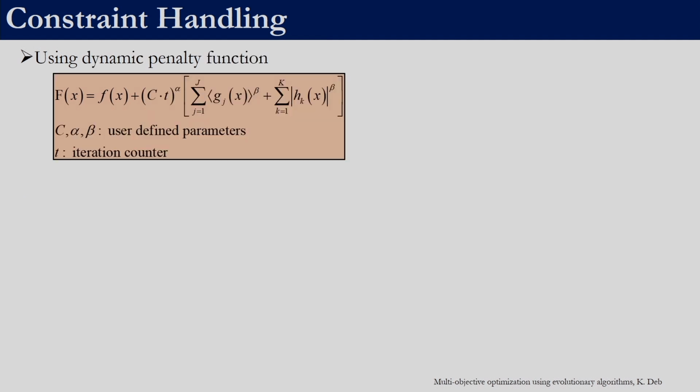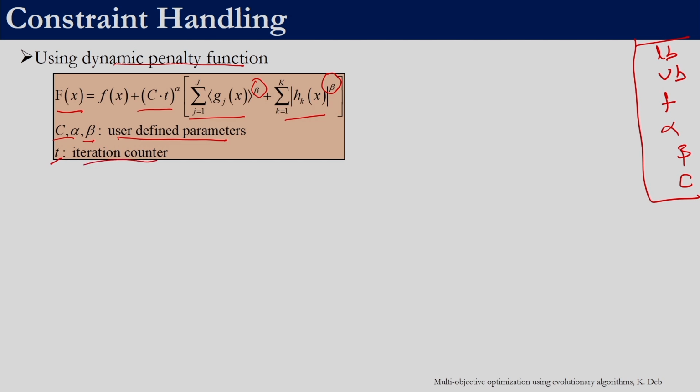There are a couple of other procedures. One is the dynamic penalty function, wherein we have a power beta over here and over here we have a power beta. Beta is a user defined parameter. This c and alpha again are user defined parameters. So in addition to the algorithmic parameters, for a problem we need to specify lower bound, upper bound, the objective function value. If we choose to use this method to calculate the fitness function, we also need to specify what is alpha, beta and c, and here t is the iteration counter.